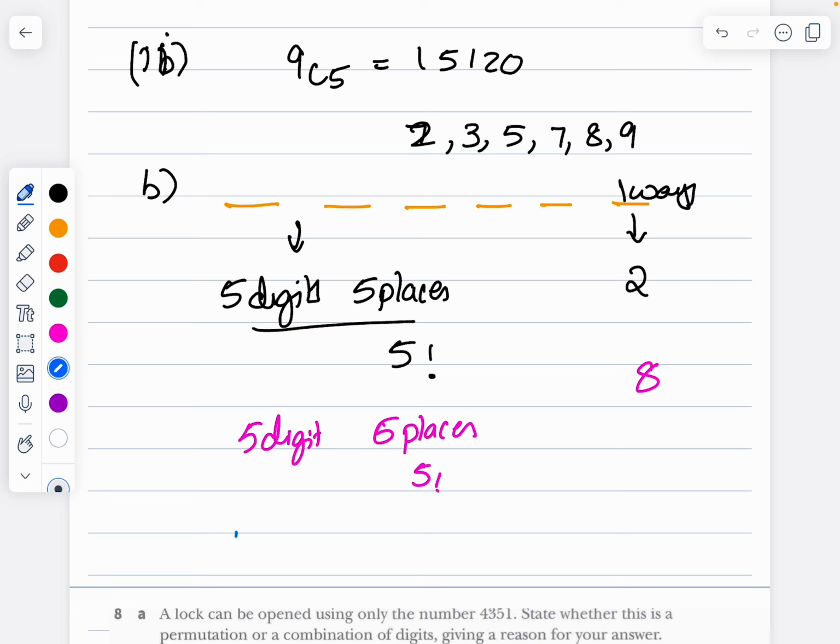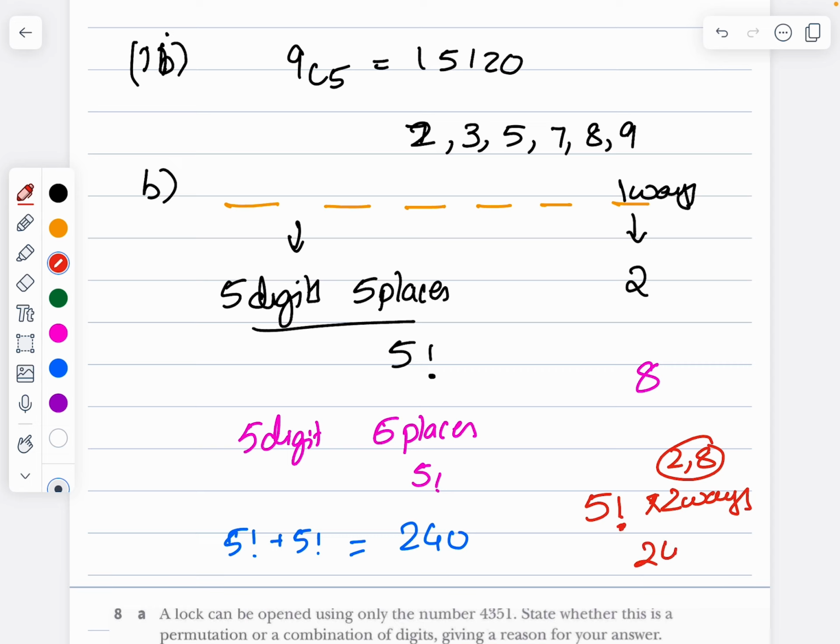The total answer is 5 factorial plus 5 factorial, which is 240. Or an easier way: the last digit can be filled in 2 ways, 2 or 8, and the remaining 5 can be arranged in 5 factorial ways. So 5 factorial times 2 is 240. You get the same answer.